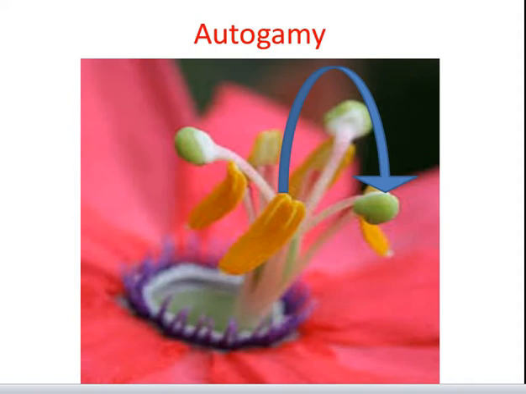Autogamy. In this type of pollination, a bisexual flower is pollinated by its own pollen grains. Thus, the offsprings are genetically identical to their parents. For example, it occurs in pea plant. Flowers which use autogamy have several adaptations in the structure of a flower to facilitate this process. It occurs without external pollinating agent.